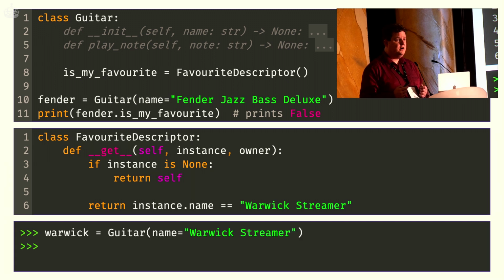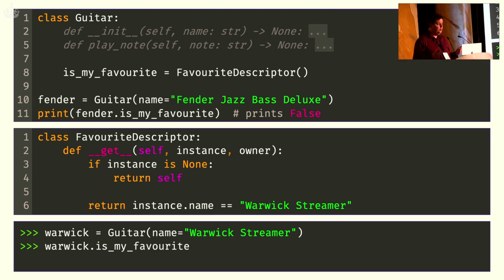I can create a guitar instance, Warwick. I can access the attribute. This means that Warwick will be passed in as the instance. The instance is not None. I will make it past the if check. I will get to the return. I will compare the name of my Warwick to Warwick Streamer. They are equal. And now I will get True back.